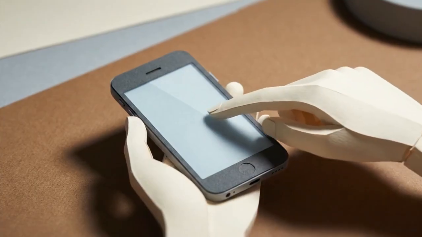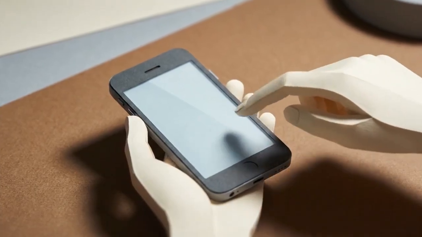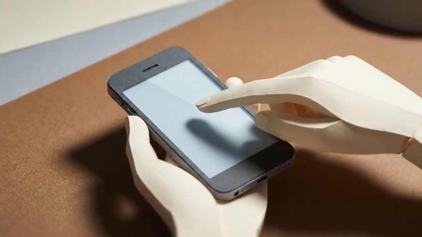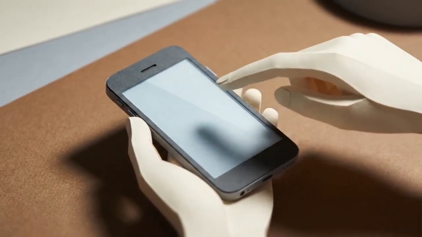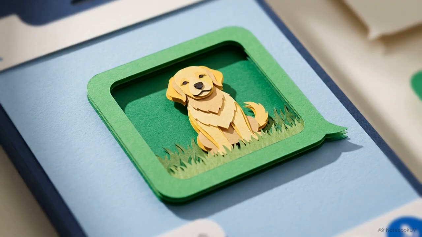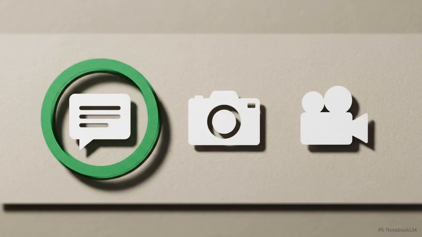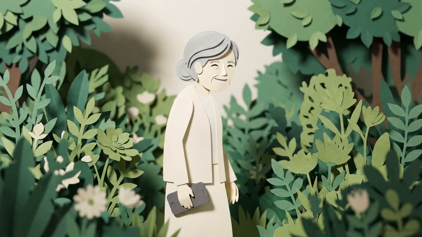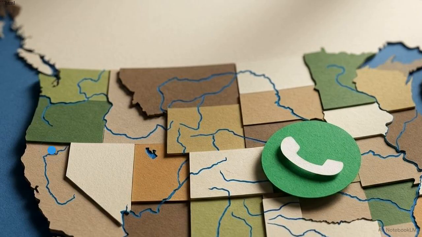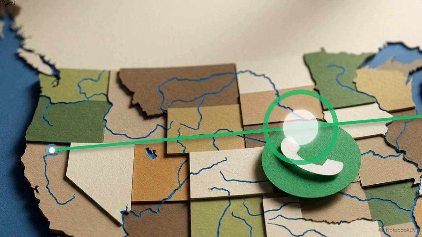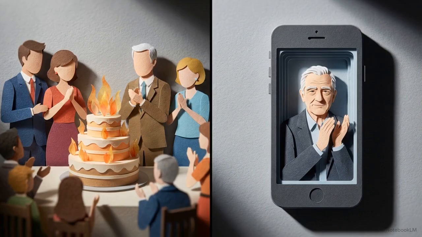You do not need to memorize every single button today. Build your digital habits slowly. Try sending one text message today. Tomorrow, try sending a photo. Next week, try a video call. One new feature at a time builds real confidence and prevents you from feeling overwhelmed. By steadily practicing these straightforward steps, physical distance matters a little bit less. You ensure that you remain a visible, active participant in your family's daily life, no matter how many miles separate you.